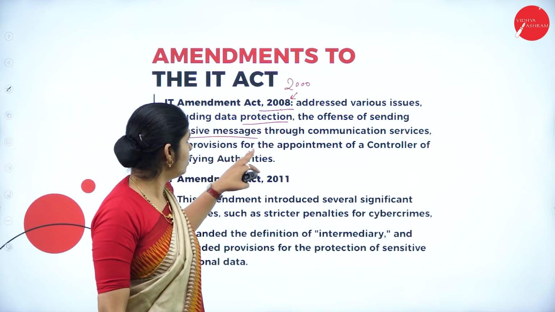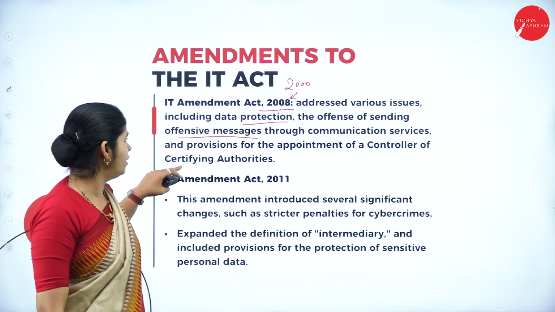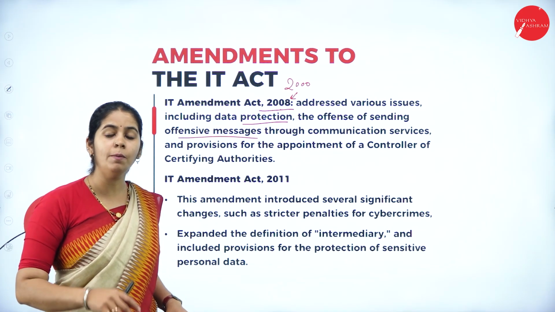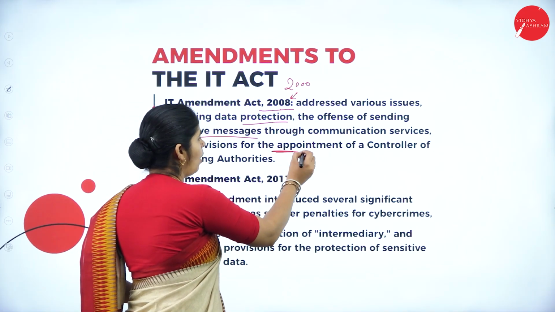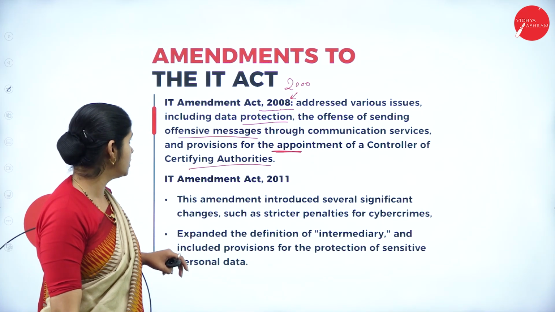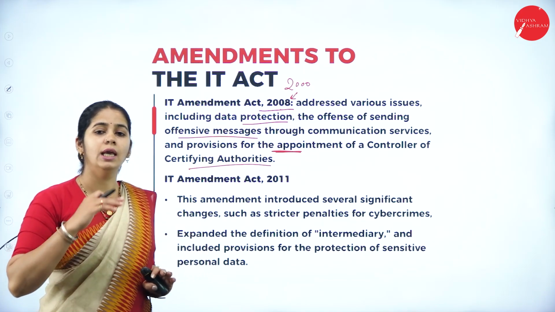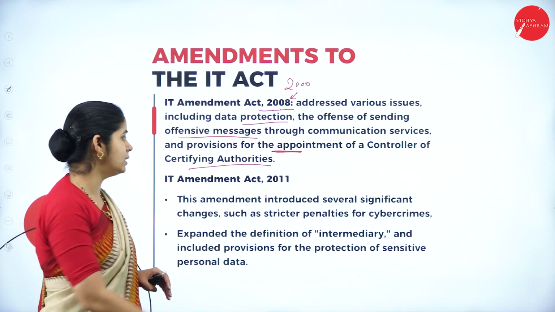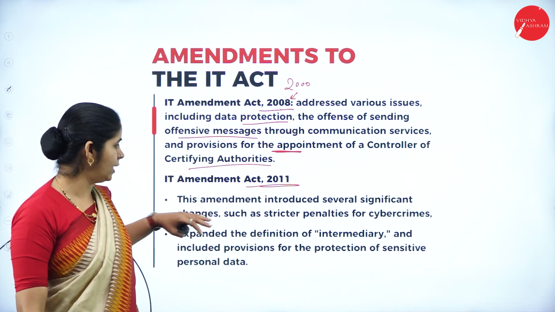And provision for the appointment of controlling certifying authorities. Only the certified authorities can control. That happened in 2008. The next amendment to the IT Act happened in 2011. What did they include extra in this amendment?